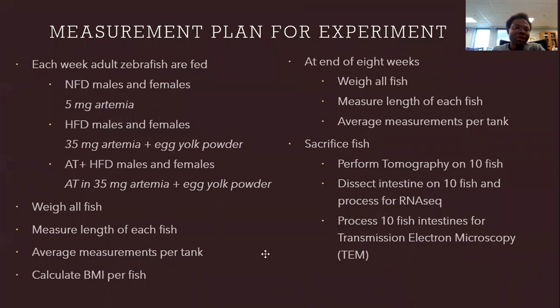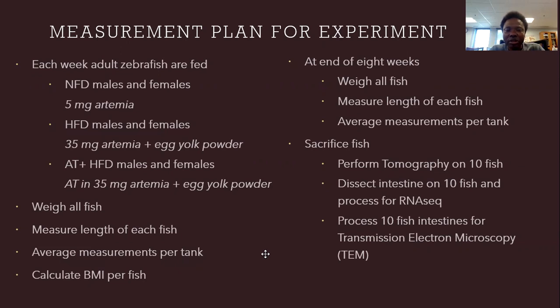So each week, the measurement plan for the experiment. Each week, adult zebrafish, male and female, on the normal fed diet will be given 5 mg artemia. Male and female on the half-fat diet will be given 35 mg artemia plus egg yolk powder. Then the drug group, male and female with the high-fat diet, will be given 35 mg artemia plus the egg yolk powder. You're going to weigh all the fish, measure the length of each fish, take the average measurement per tank, then we calculate the body mass index per fish.